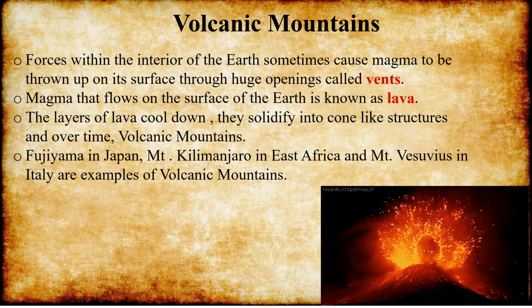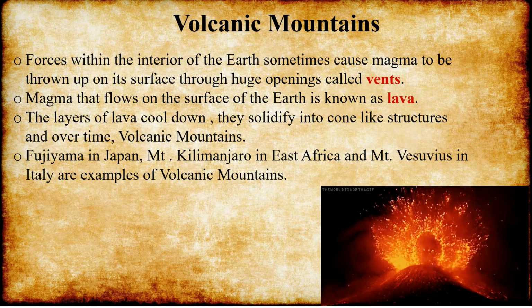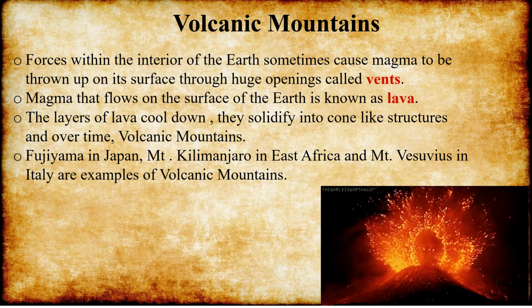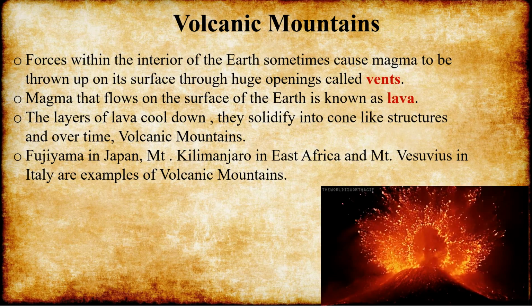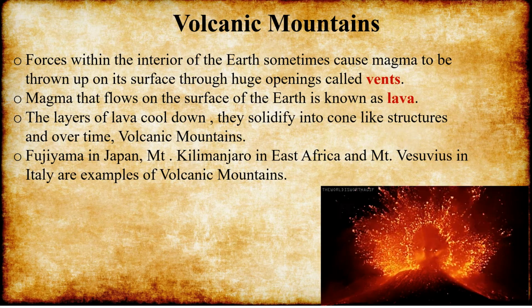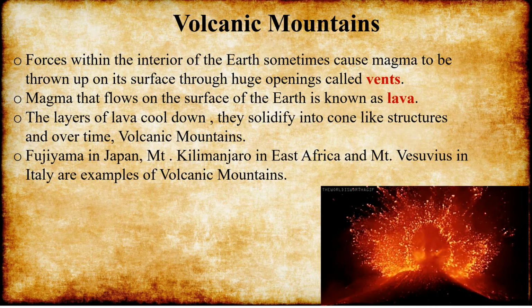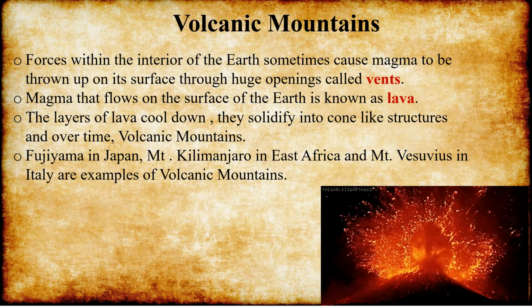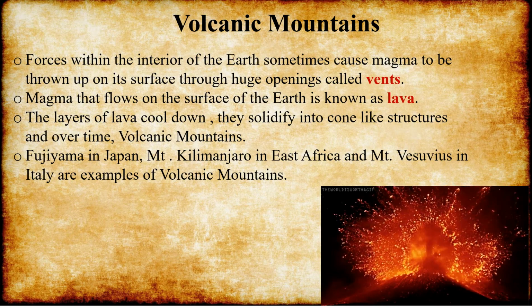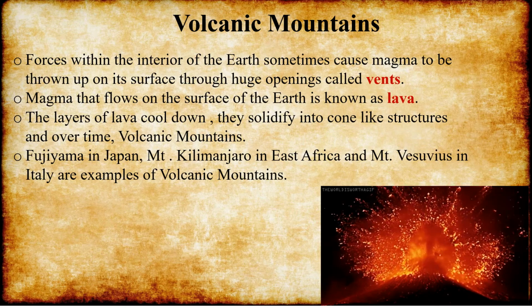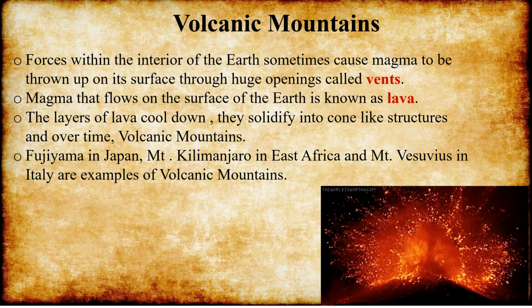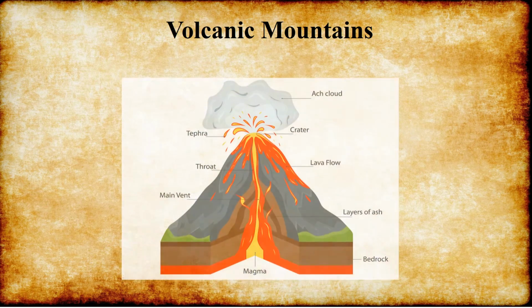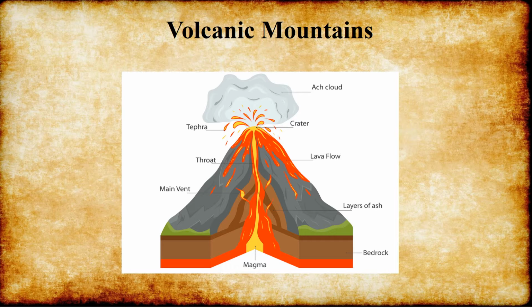See, this is the volcanic mountain. See the eruption of lava. Because of the forces within the interior of the earth, magma is thrown upon the surface through huge openings called vents. So, see here, this is an example of a volcanic mountain. This is a bright and clear image of a volcanic mountain.